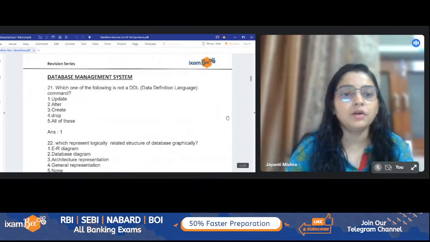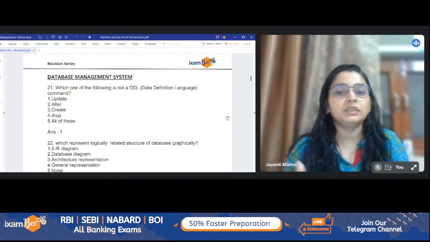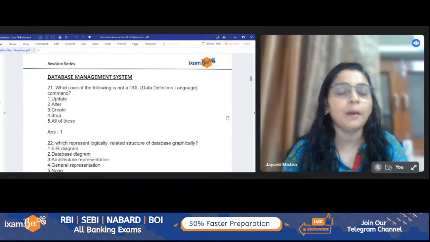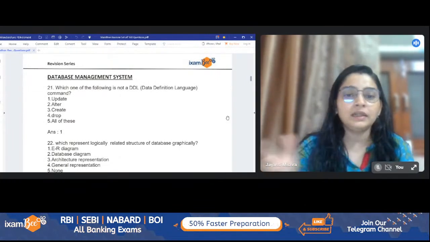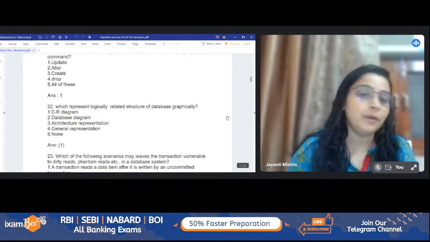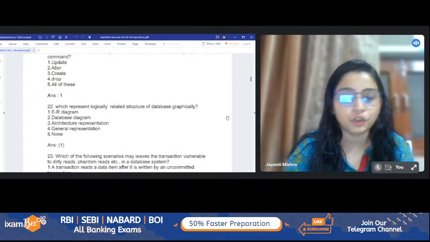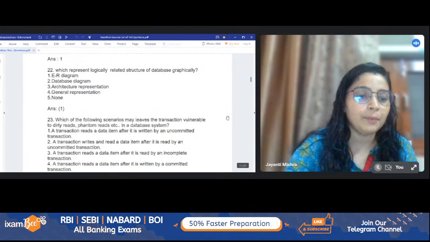So the third topic is of the DBMS, and here you will be getting this thing. Which one is not a DDL command? So definitely, update is not a DDL command. Rest other than this, all are the DDL commands. Which represent logically related structure of a database graphically? It is ER diagram for sure. So option number one will be correct here.